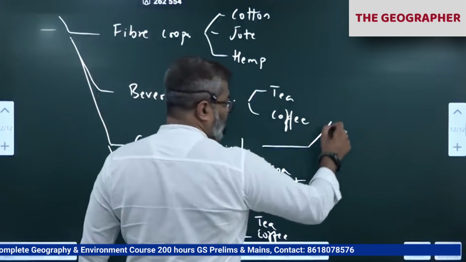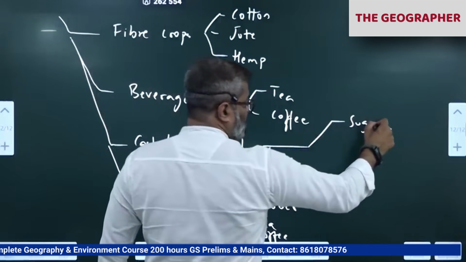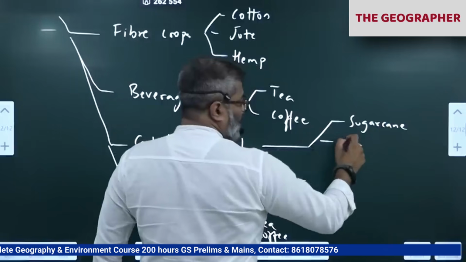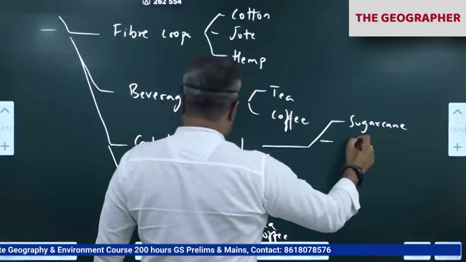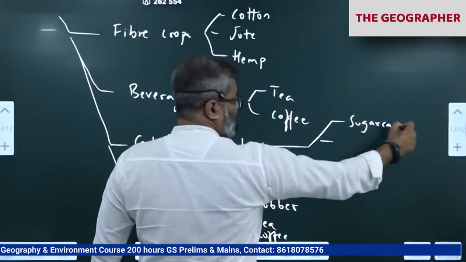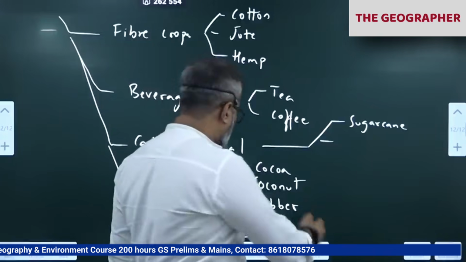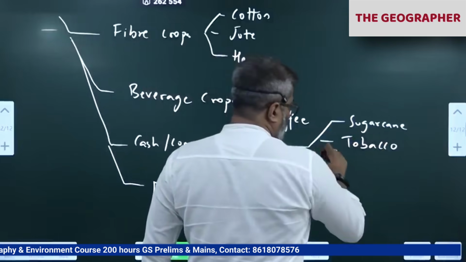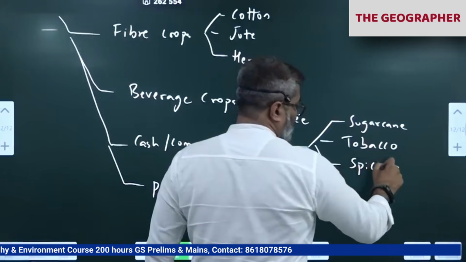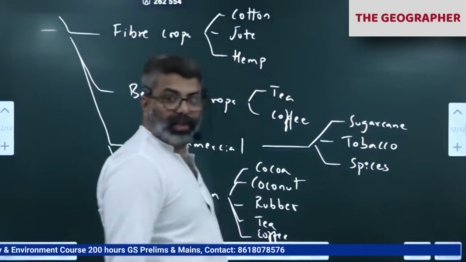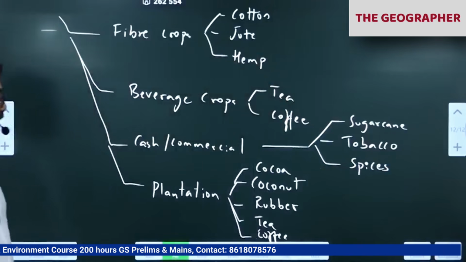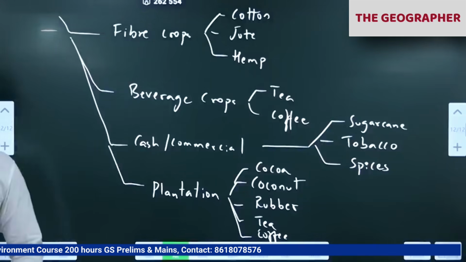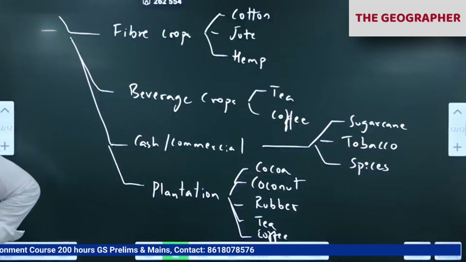I'll write sugarcane, rubber already we have written here, tobacco, spices, dry fruits. All that is very expensive, and they bring a lot of revenue to the farmers.